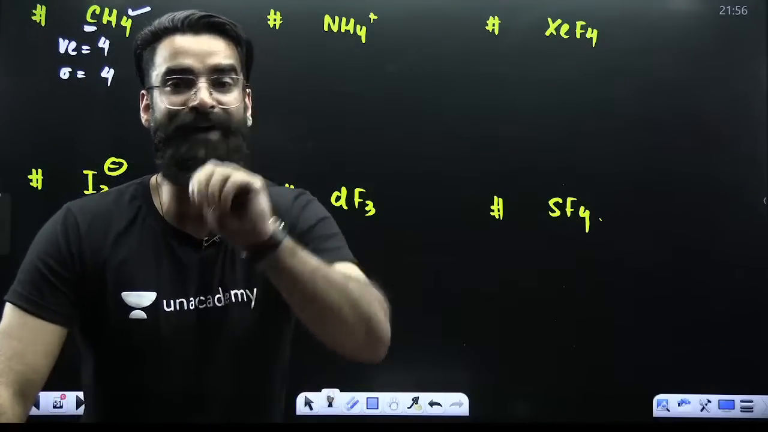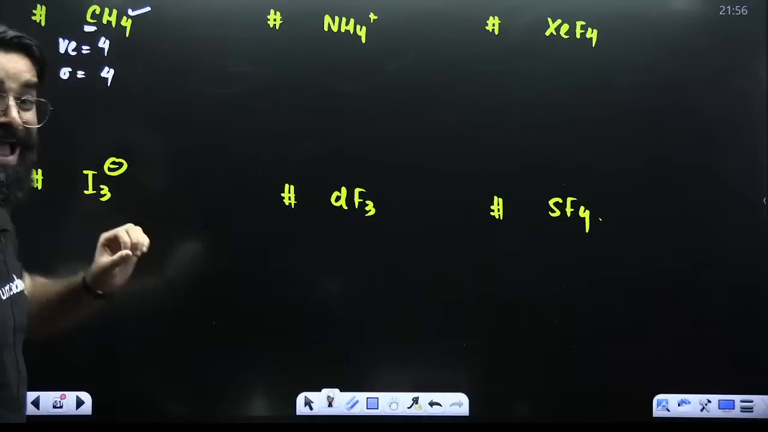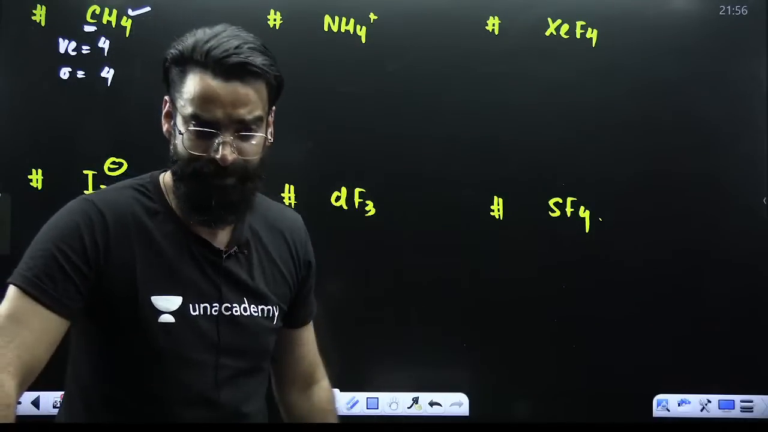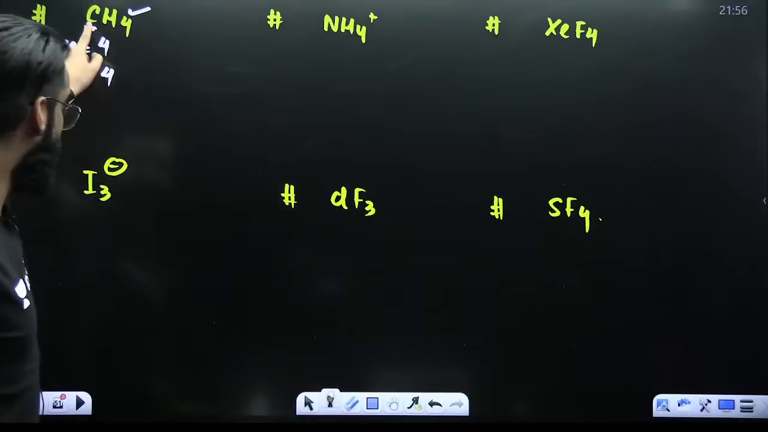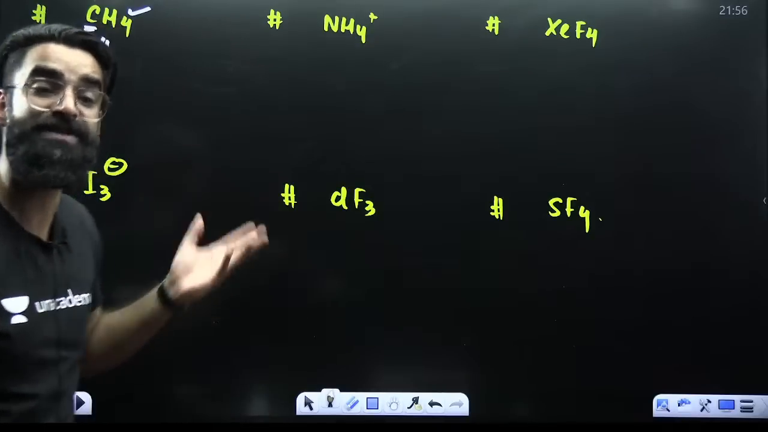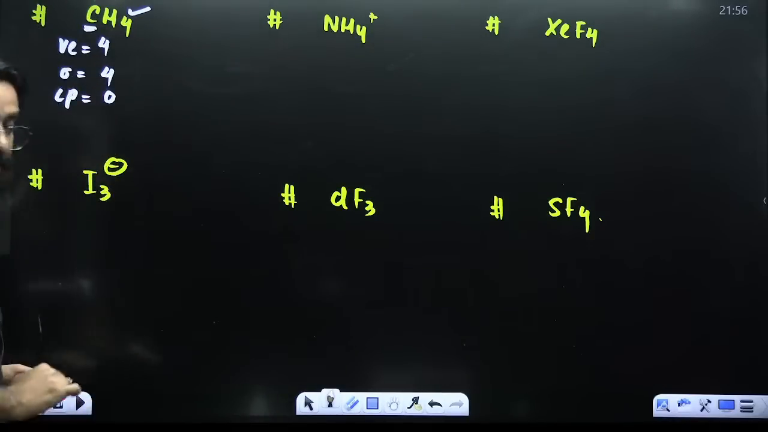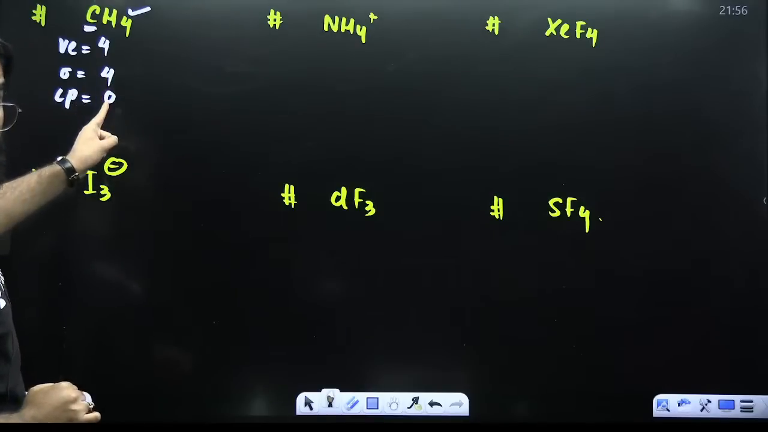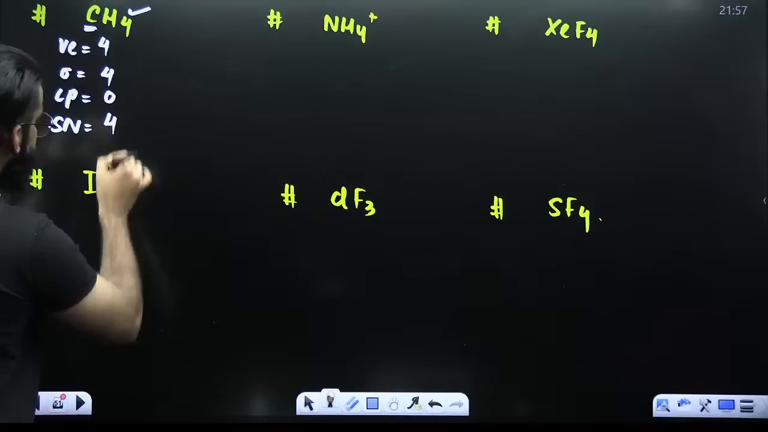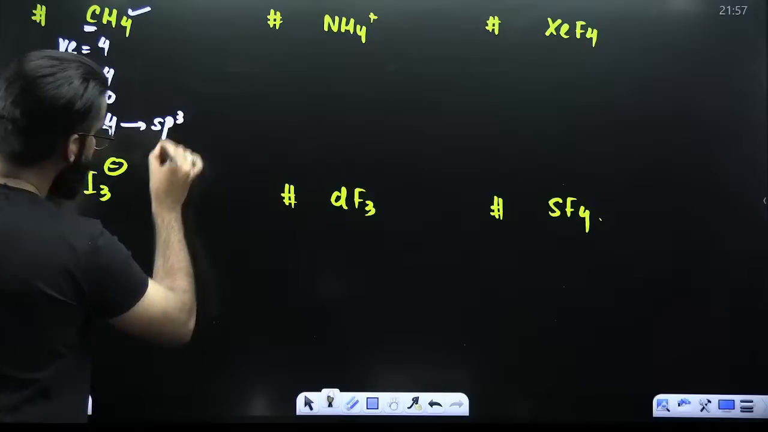Carbon had 4 valence electrons, and carbon is utilizing all these 4 valence electrons to form 4 sigma bonds. So will there be any lone pair on carbon? 0 lone pair. Sigma 4, lone pair 0. Steric number 4 plus 0 is 4. And when the steric number is 4, hybridization involved is sp3. Done?